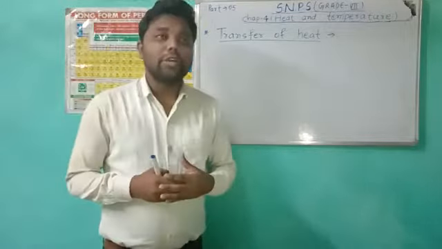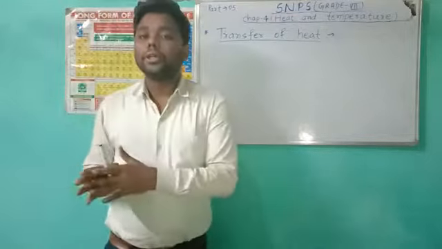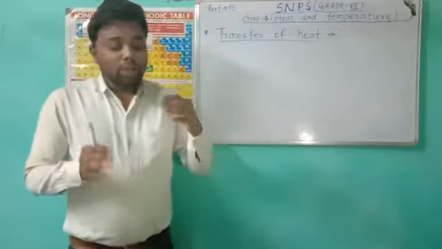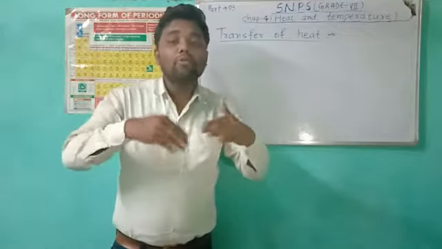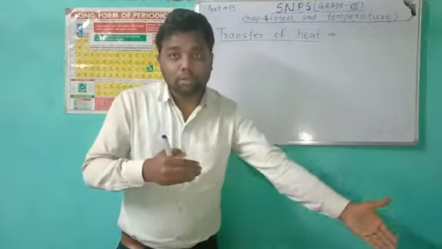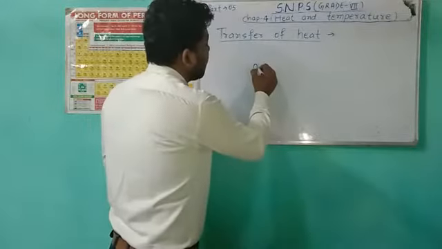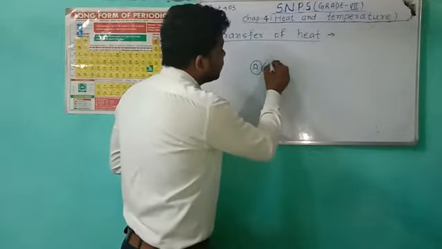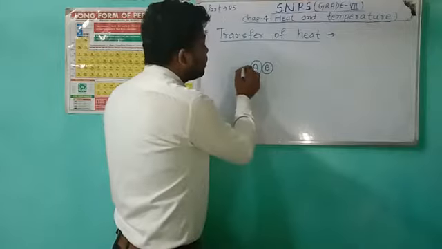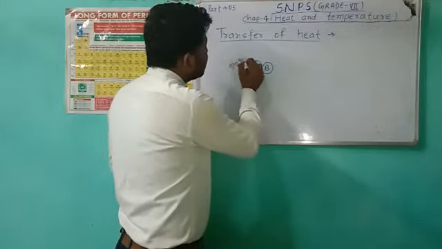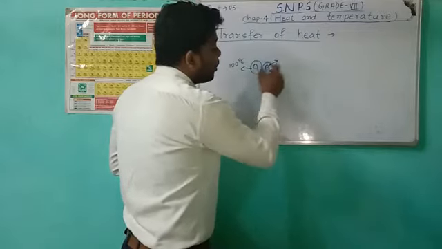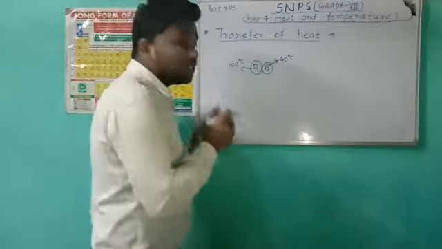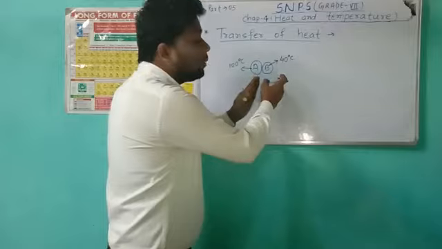What is transfer of heat? It means the flow of heat from one body to another body. How can heat flow from one body to another body? Suppose we have a body A and this is body B, that comes in contact with body A, and the temperature of A is 100 degrees Celsius and the temperature of body B is only 40 degrees Celsius. Then we can say that A is hotter than B.